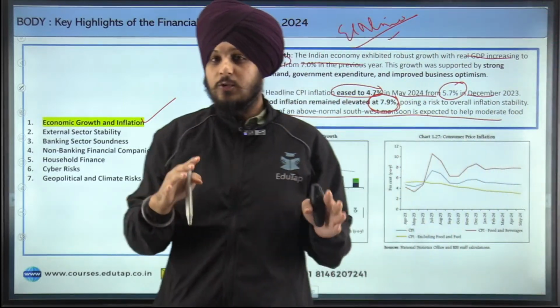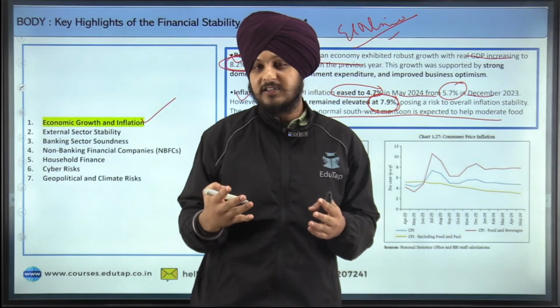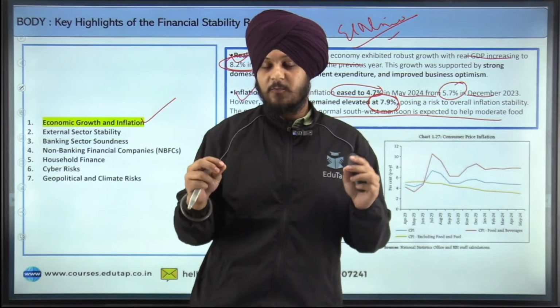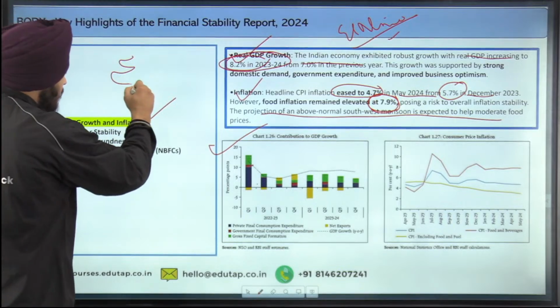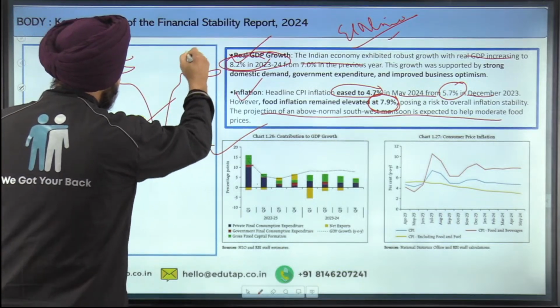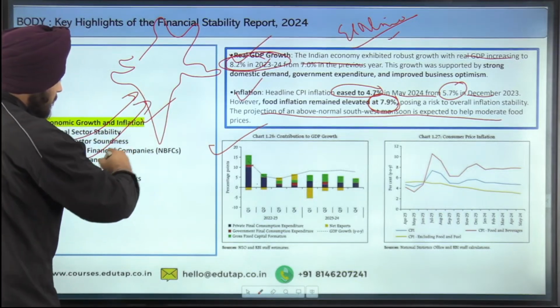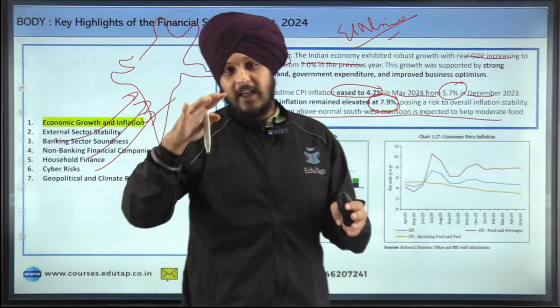So what did I tell you, that one of the important factors because of which our agriculture sector has been suffering was the climatic factors, for example the El Nino. But what the report is projecting, do you know southwest monsoon? There are two types of monsoon in our country. The southwest monsoon plays a very important role when we talk about the agriculture sector.